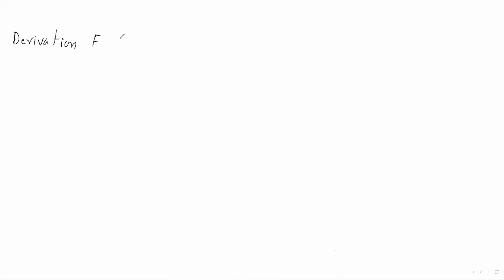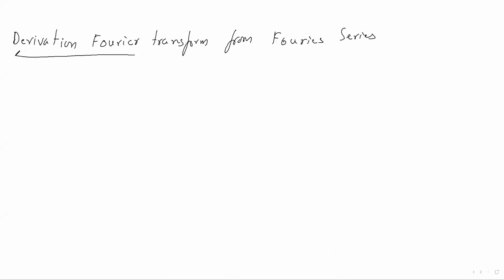So come to the derivation of Fourier transform from Fourier series. How can we relate these? How can we derive the Fourier transform equation from the Fourier series? Because Fourier series is only for periodic signals, whereas Fourier transform is for both periodic as well as non-periodic signals. We can find the frequency components.